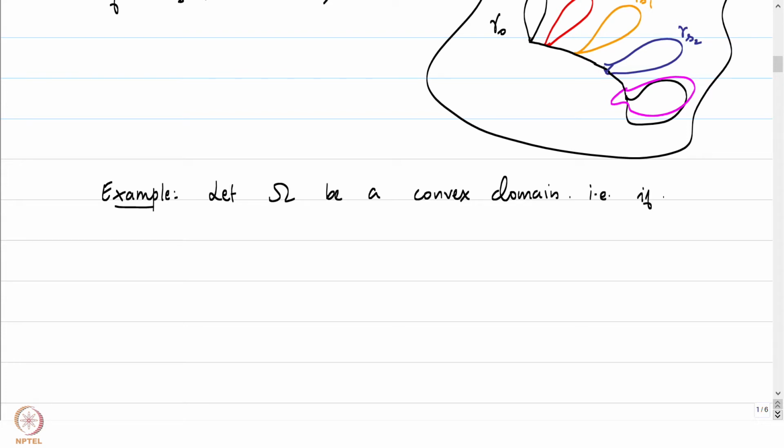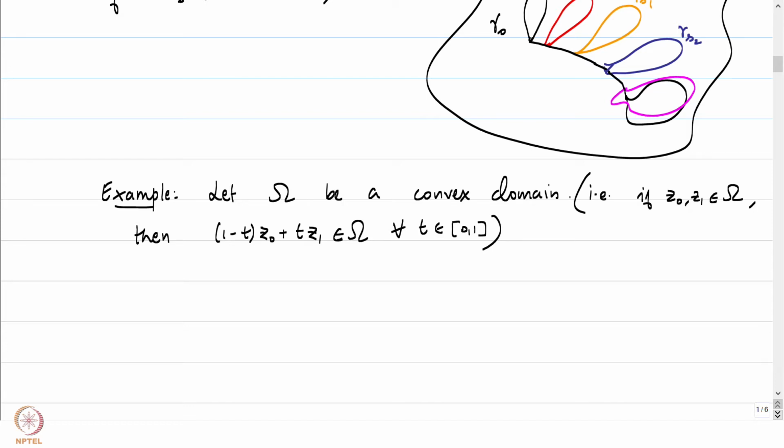I.e., if z0 comma z1 belongs to omega, then (1 minus t) times z0 plus t times z1 belongs to omega for all t in closed interval 0, 1. This is what it means for a domain omega to be convex.